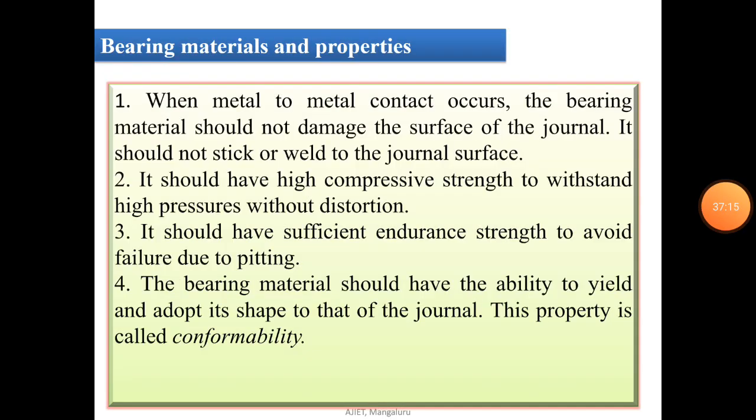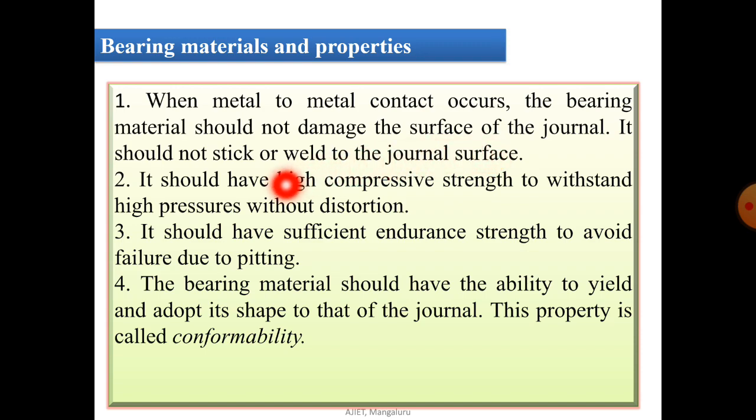Now coming to the bearing materials: which materials we have to use, and what the properties of particular materials are. The bearing material used for a bearing should possess certain properties. First, when metal to metal contact occurs, the bearing material should not damage the surface of the journal.